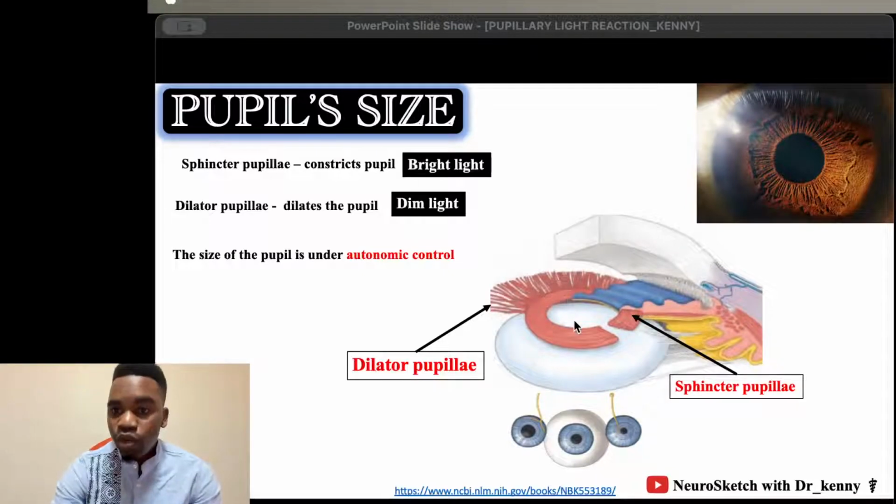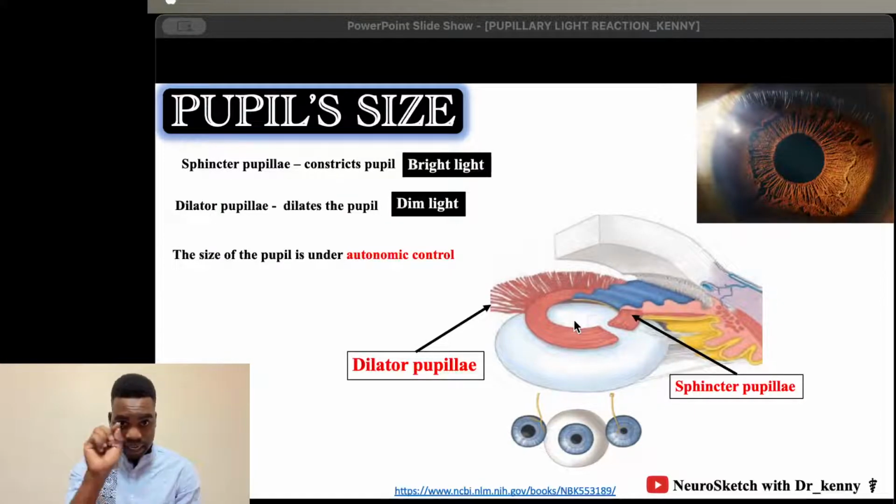And when you are exposed to a dim amount of light, you need to utilize the little amount of light that is available to get better vision. So you dilate your pupil, so as to utilize the little light available, and that's what we call dilator pupillae.